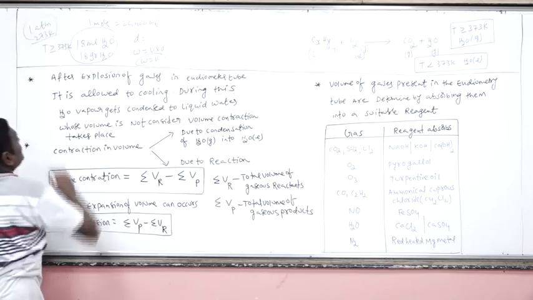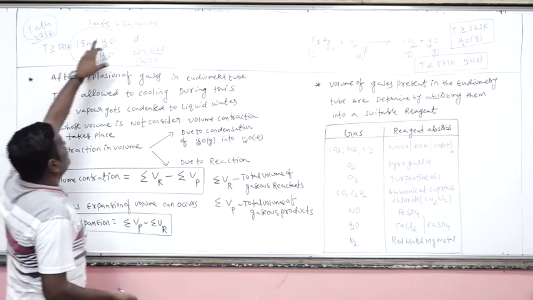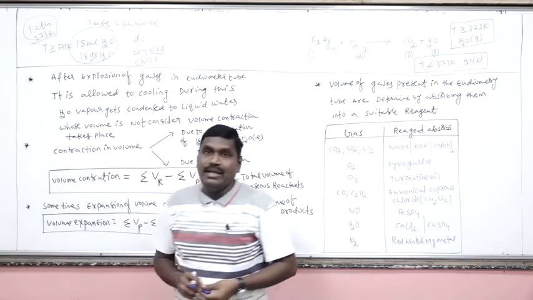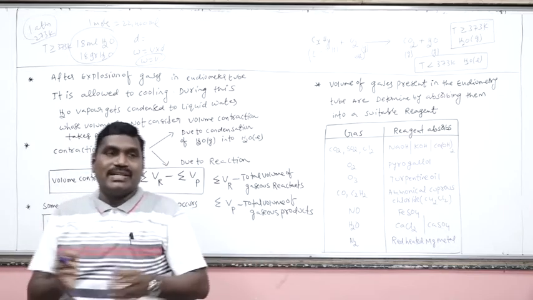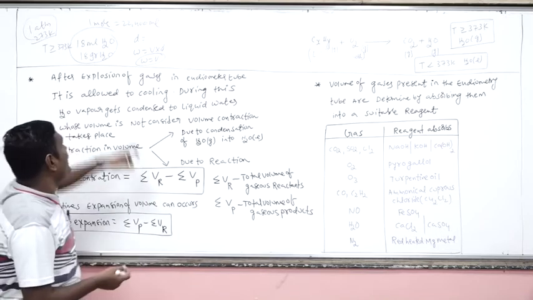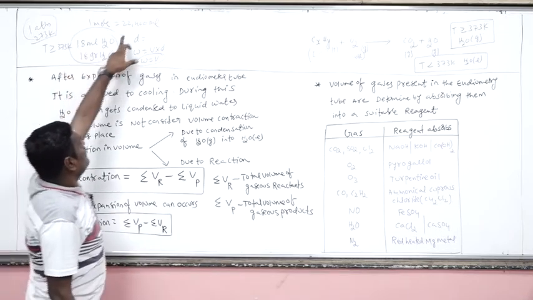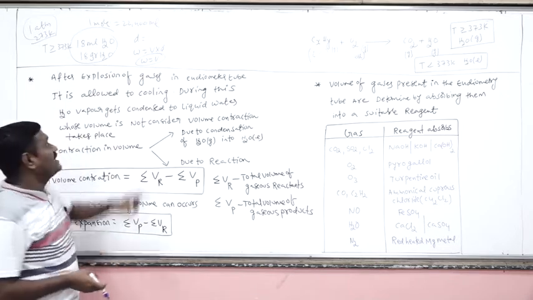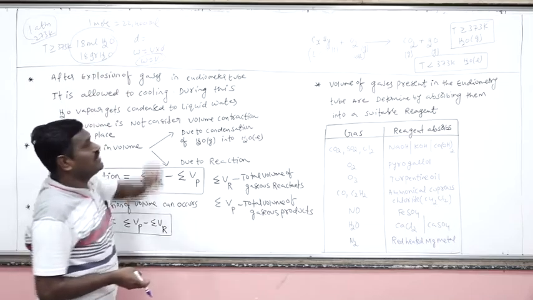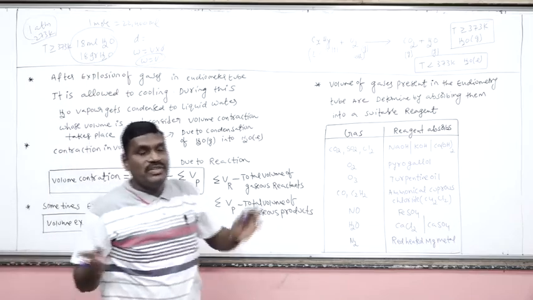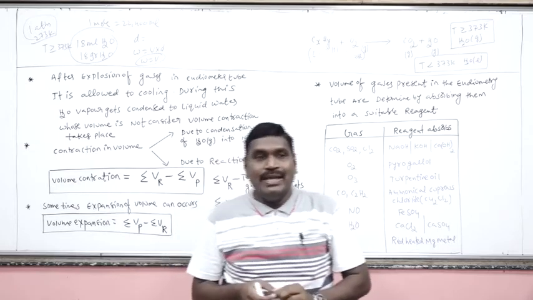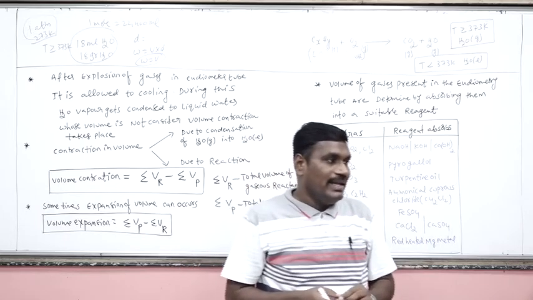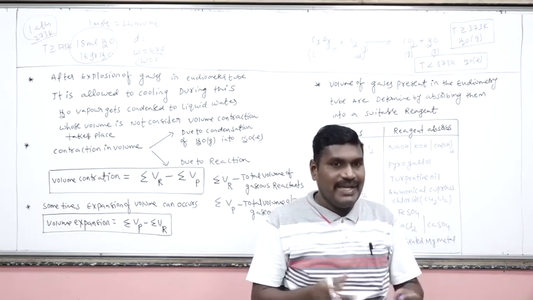This is the standard conditions. In the standard conditions, if you take 1 mole of a vapor, it will occupy 22,400 milliliters of volume. Let's suppose the same water is now condensed to the liquid state. In the liquid state, 18 ml of water will be present. In the vapor phase, 18 grams of water corresponds to 22,400 ml. Compared to 22,400 ml, 18 ml is a negligible volume, so we should not consider the liquid water volume. Liquid water volume will be neglected, or it may be taken as zero.